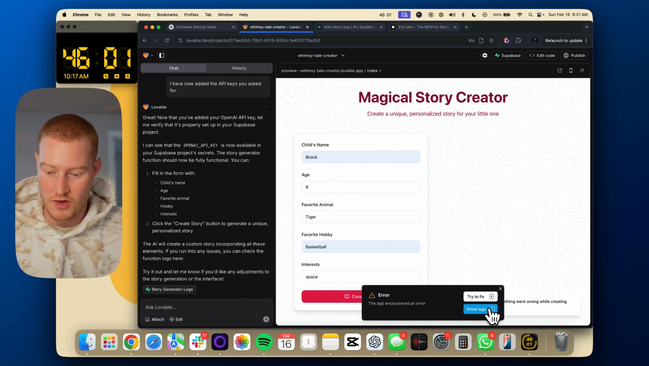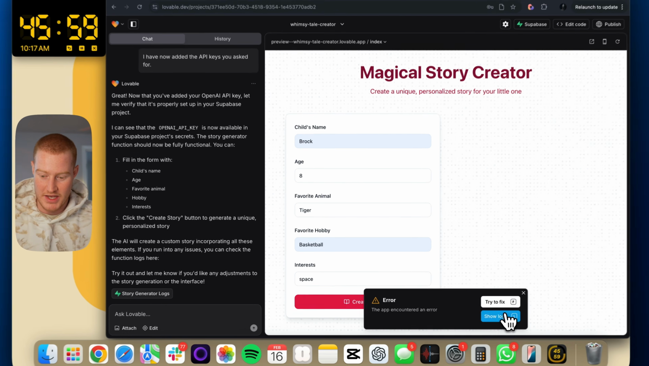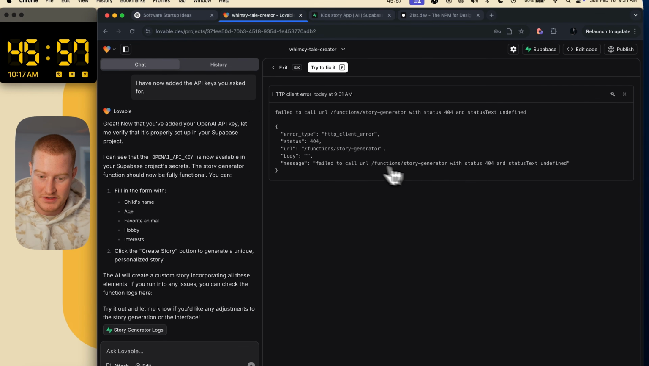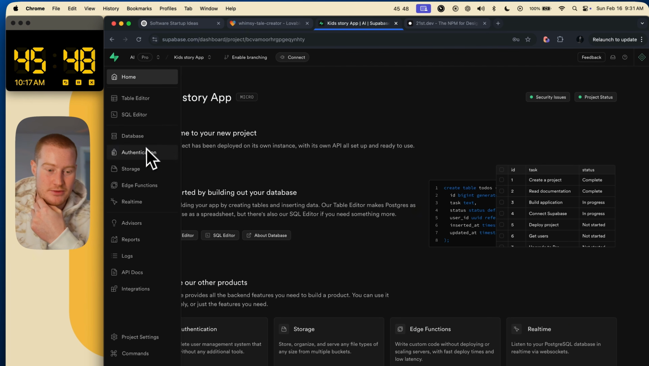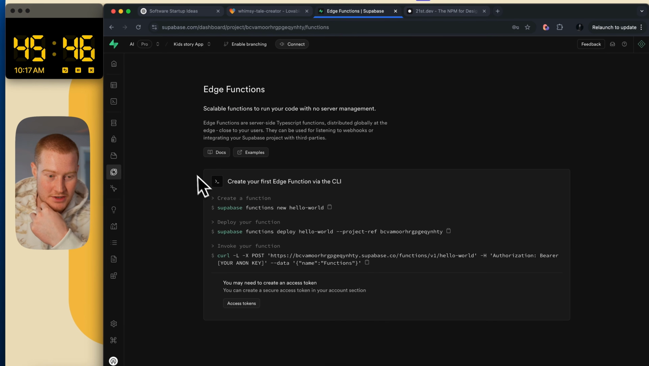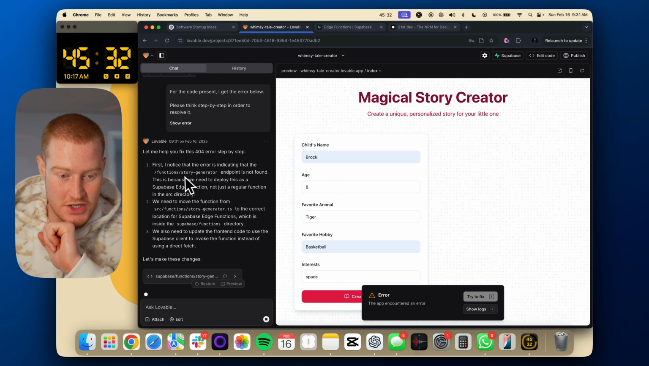So something went wrong when creating the story. So let's actually show the logs here, see what the error is. Failed to call the URL. I'm going to try to fix this right there. And let me come into my Supabase and see if there's anything going on in the edge functions here. So there is no endpoint here.